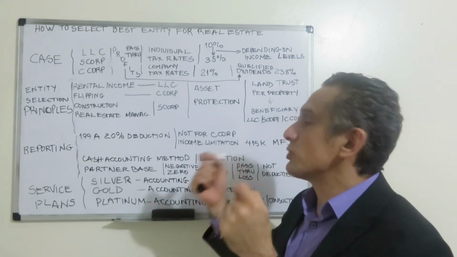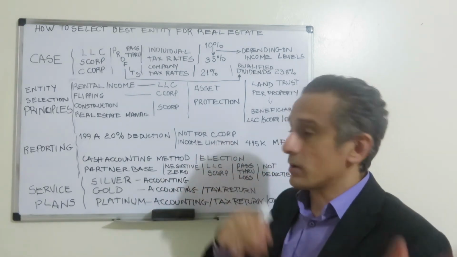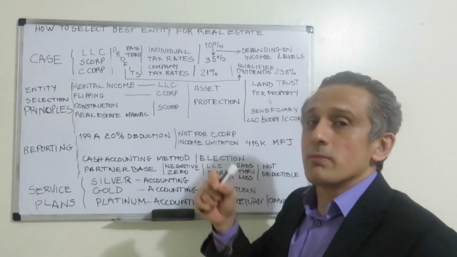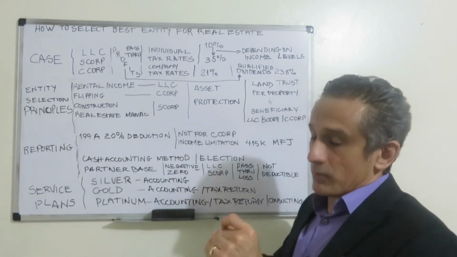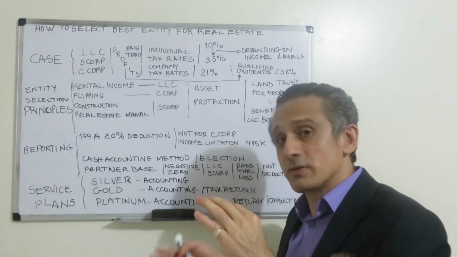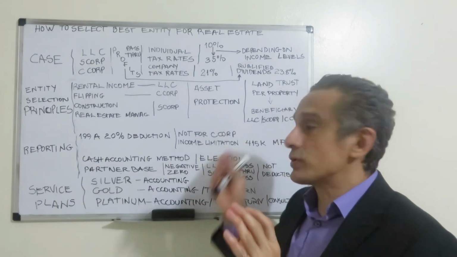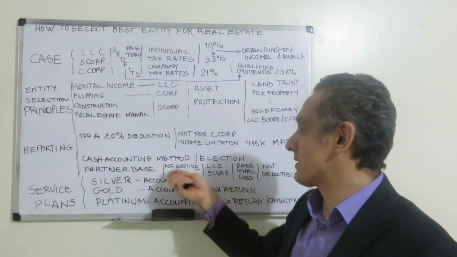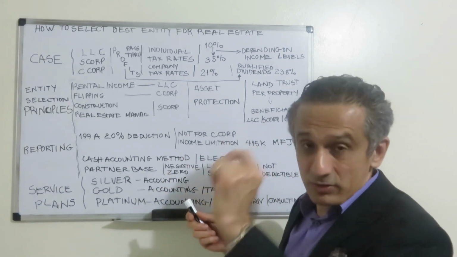We have seen returns, for example from first-time clients, where the partner basis is zero. Even though they have a positive partner basis, they report a zero or leave it blank, because it has not been reported.